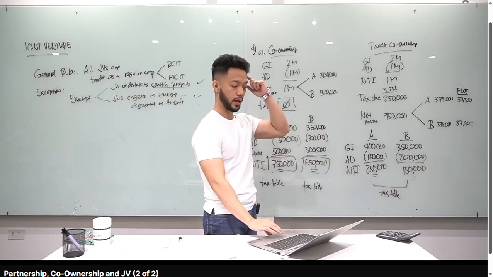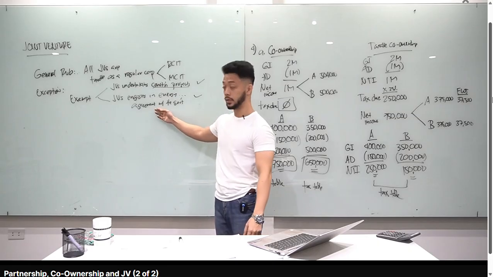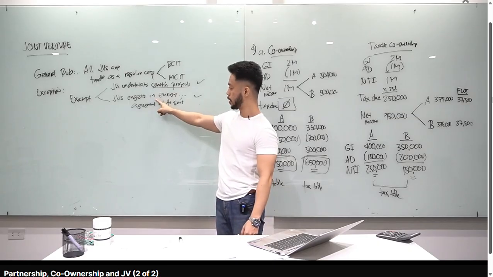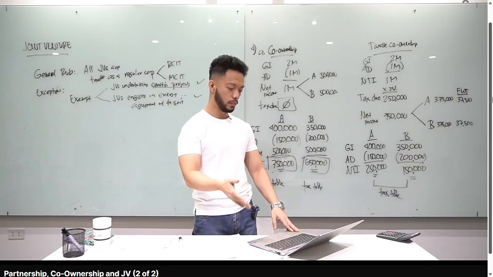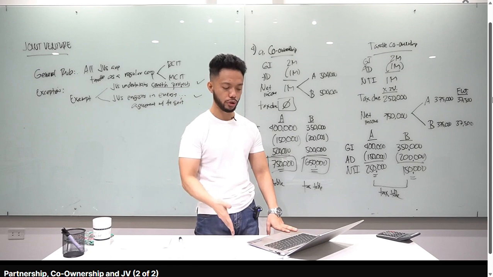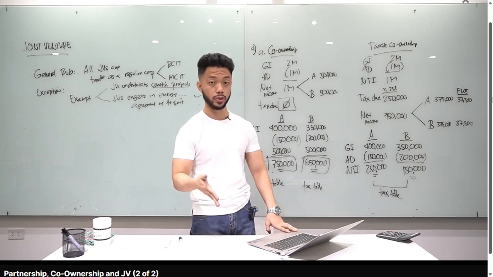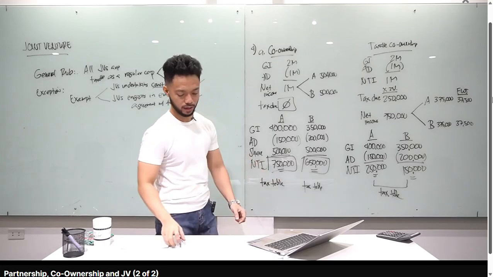May dapat i-prove mo yan na qualified ka talaga. And then, yung isang JV na exempt, ito siya. Basahin natin, mahaba kasi. Engaging in petroleum, coal, geothermal, and other energy operations pursuant to operating or consortium agreement under a service contract with the government. Kapag ganyan yung JV mo, exempt ka rin. Okay? Bigyan na kita ng example para mas malinaw.